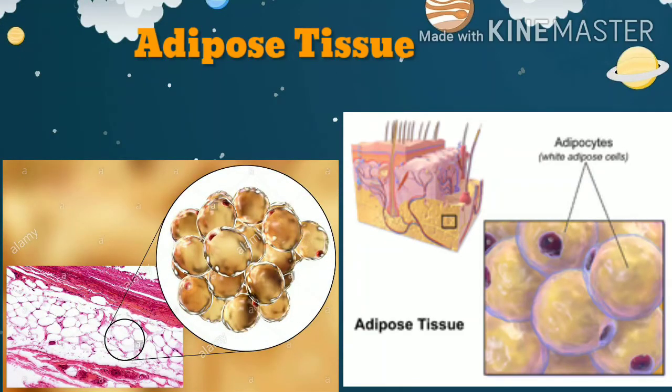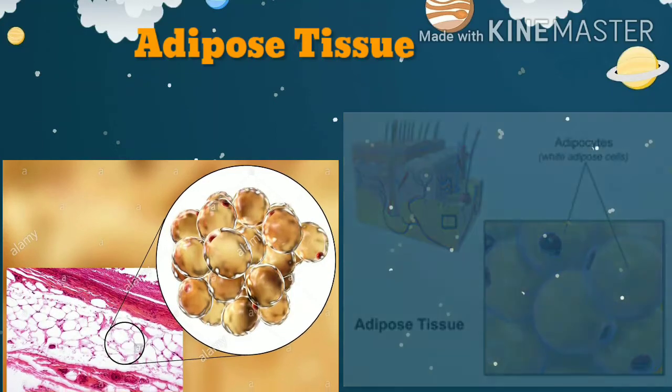Some functions of adipose tissue are: adipose tissue acts as a food reservoir by storing fat in our body. It forms a shock absorbing cushion around kidneys and eyeballs, and it also acts as an insulator and regulates body temperature. You all know the meaning of insulator. That is, it does not allow heat to escape from our body, and it regulates our body temperature.